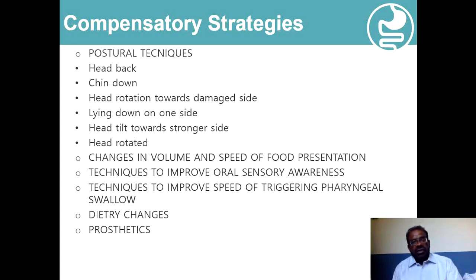One has to educate the patient about the postures which will be helpful in facilitating swallowing: head back, chin down, and then head rotations, lying down on one side, head tilting, and similarly so many other modalities in these compensatory strategies.